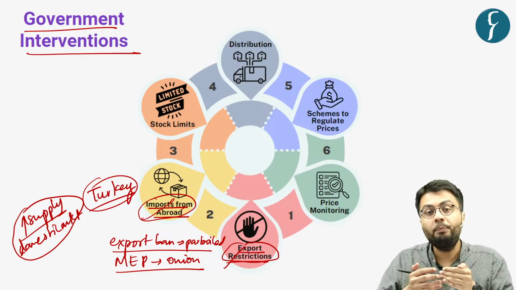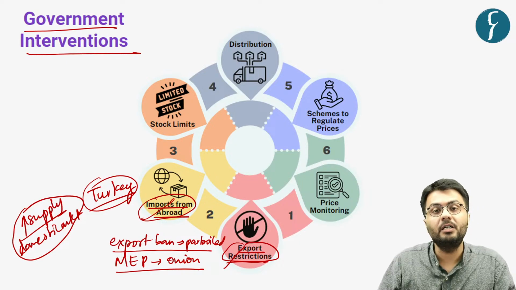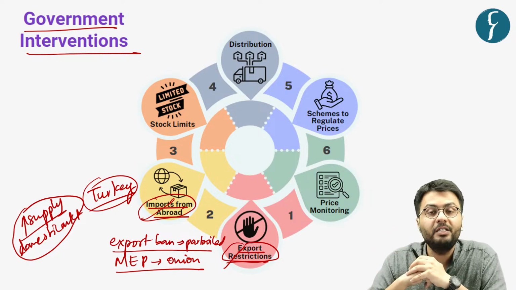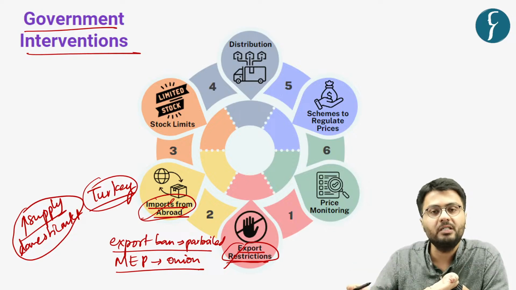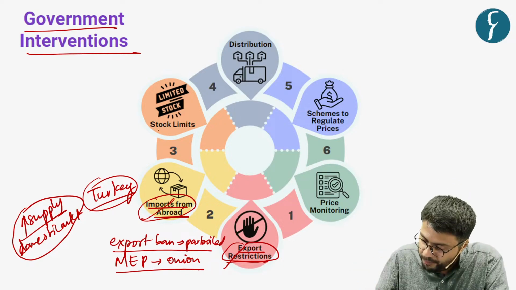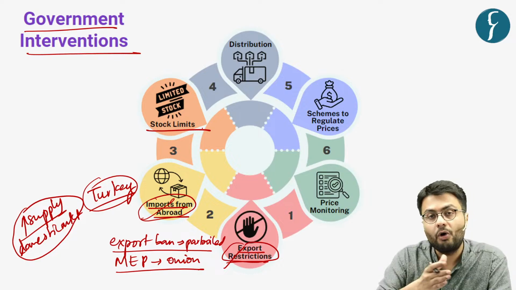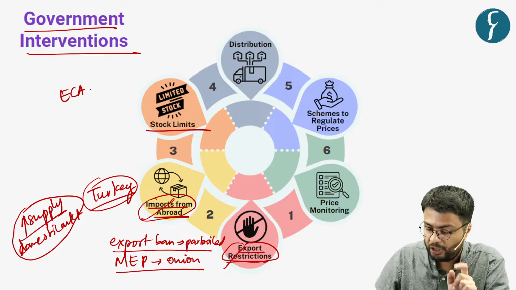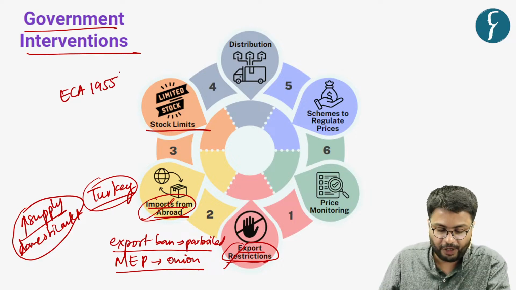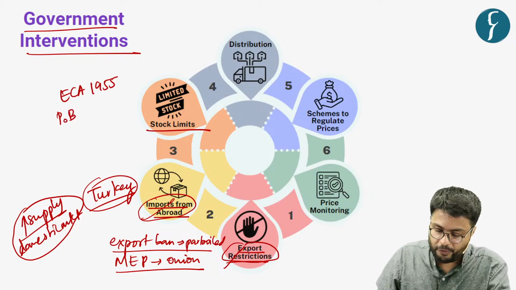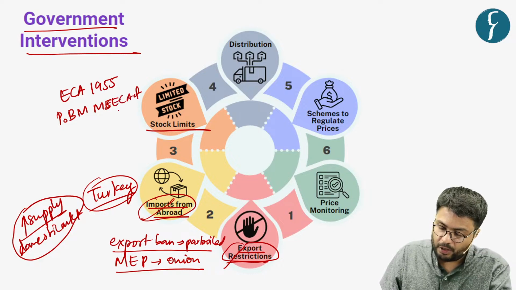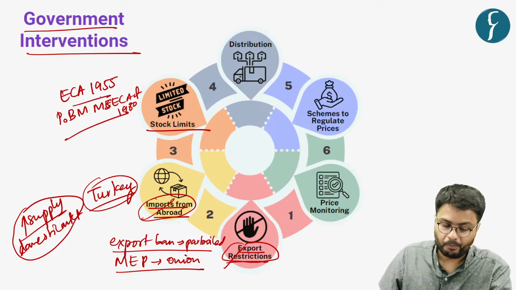Now also, to prevent traders and wholesalers from hoarding or stocking these fruits and vegetables, which can create artificial scarcity in an economy, the government imposes stock limits on traders as well. And these have been imposed through the Essential Commodities Act of 1955 and the Prevention of Black Marketing and Maintenance of Supplies of Essential Commodities Act of 1980.